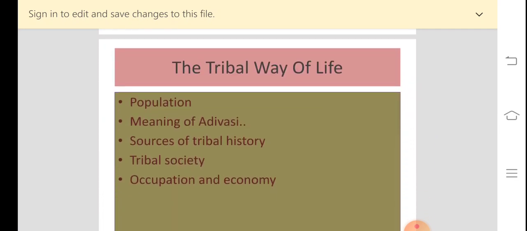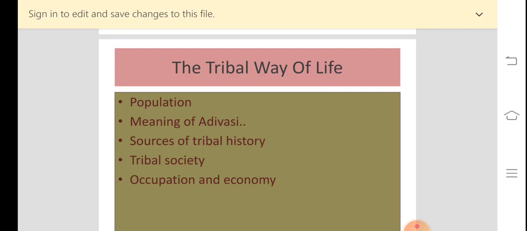So first I would tell you about the population of the tribals. In India, what is the population of the tribals? Around 6 to 7 crores, 67.7 million.